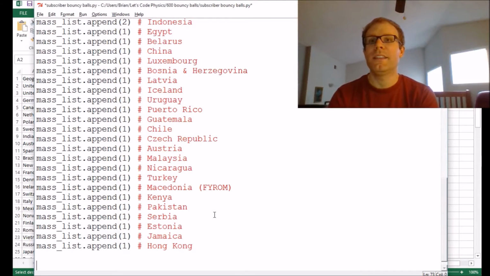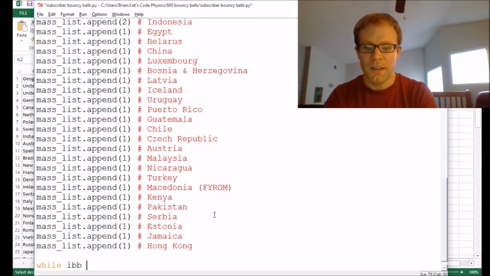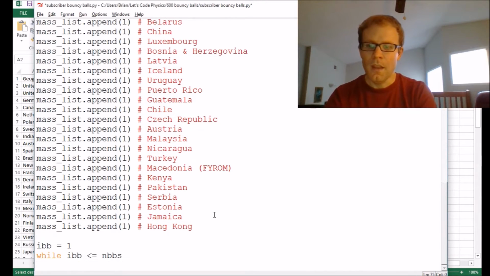And so what I need to do now is actually create the bouncy balls themselves. So we're going to set up a loop that'll create each ball one at a time. We're going to say while iBouncy ball is less than or equal to number of bouncy balls. So I need to start iBouncy ball at 1. That's fine.